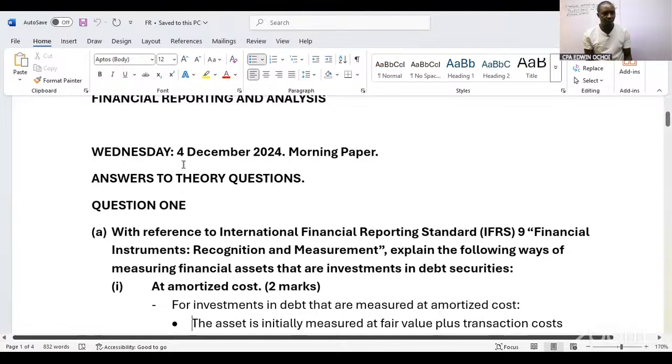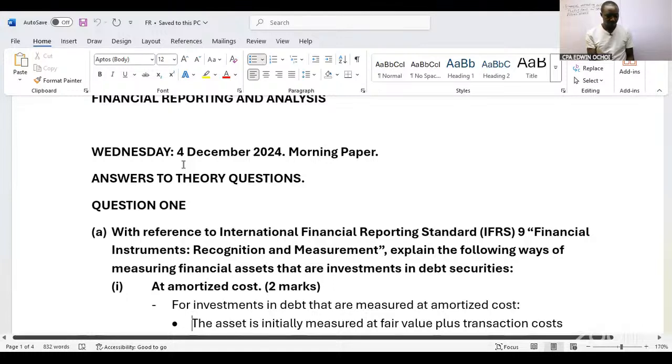So you were told that with reference to IFRS 9, financial instruments, recognition and measurement, explain the following ways of measuring financial assets that are investments in debt securities.